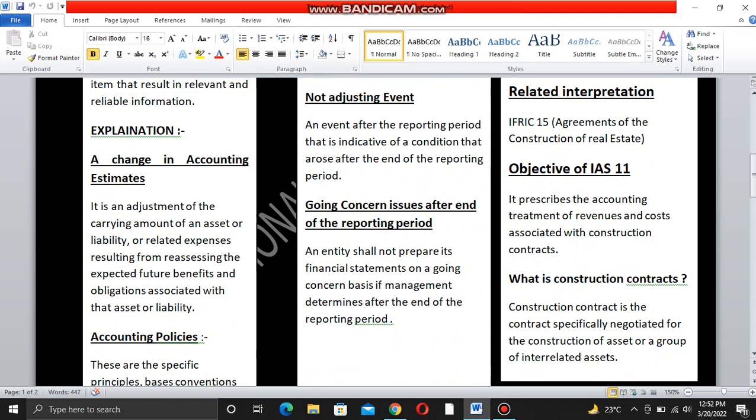Now I have to explain this one by one. A change in accounting estimates is an adjustment of the carrying amount of an asset or liability or related expenses resulting from reassessing the expected future benefit and obligation associated with that asset or liability. For example, you incur a liability and you get a loan from a firm of 50 million.